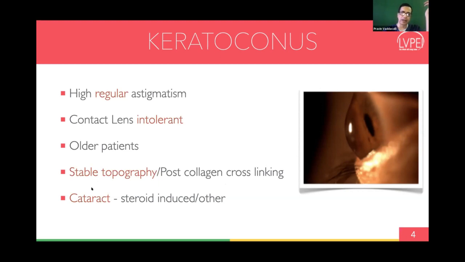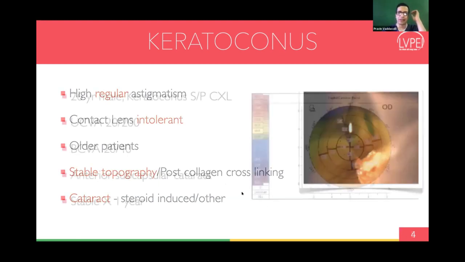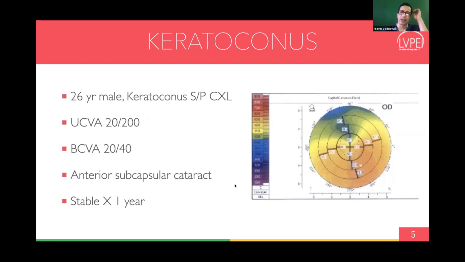And if you have a cataract in these patients, either steroid-induced, which is most common, or other reasons, you can actually do this surgery. Here is an example of a 26-year-old male with keratoconus who, following collagen cross-linking, has uncorrected vision of 20/200, best corrected 20/40, has an anterior subcapsular cataract, and his topography is stable for 1 year.